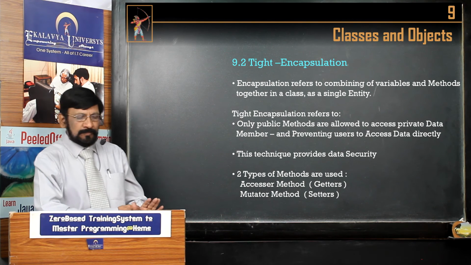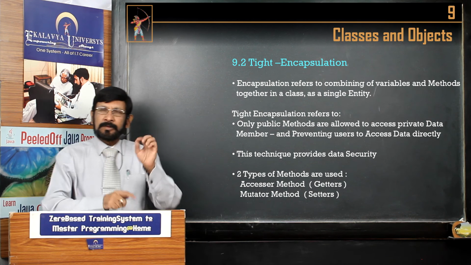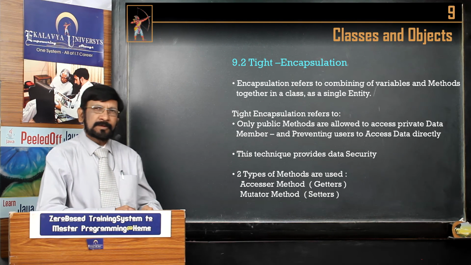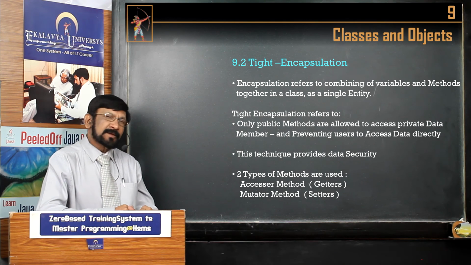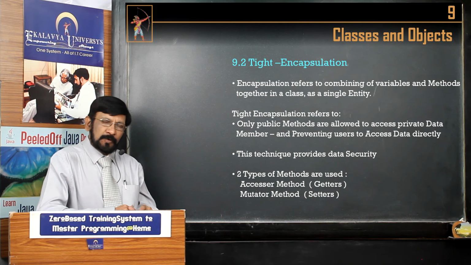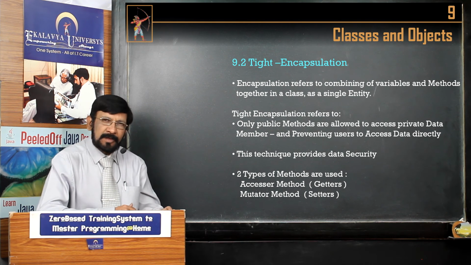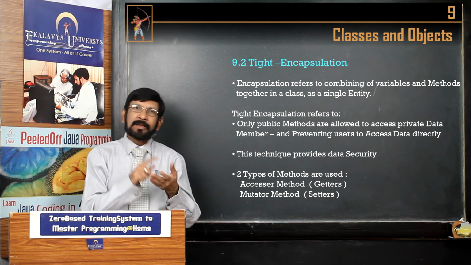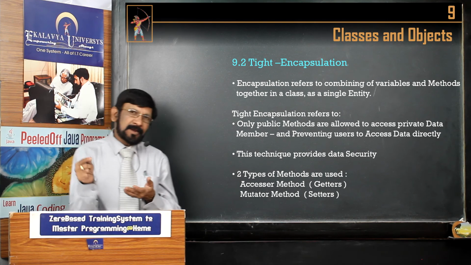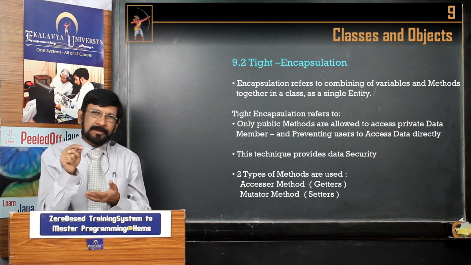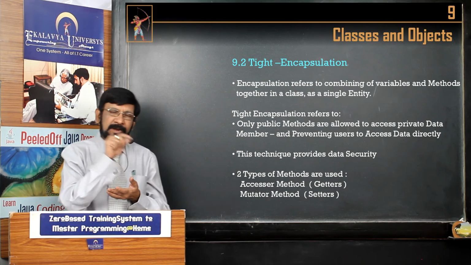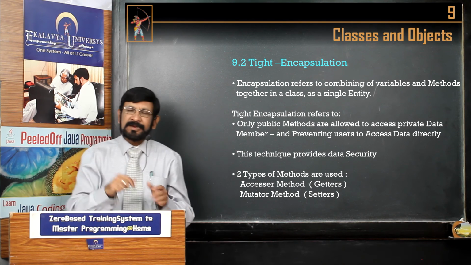So, as I told you, for this purpose, two special methods we have to define. Those are getters and setters. Suppose three variables are there: length, breadth, and height for a room class. Then what you have to do? Get length, set length. Get breadth, set breadth. Get height, set height.